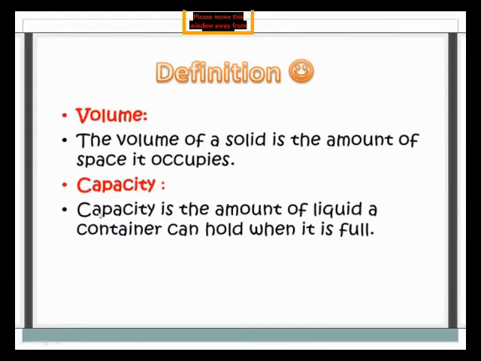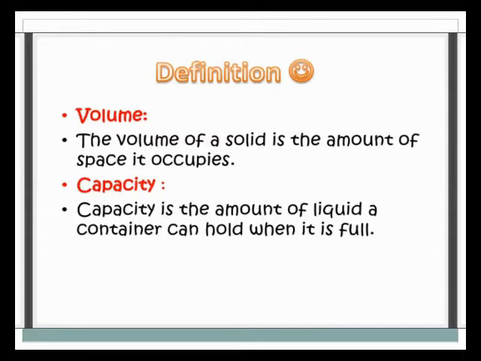Capacity, what is capacity? It is used for liquids. Capacity is the amount of liquid a container can hold when it is full. For example, if you take a jug and pour water into it, the water occupies the size of the jug.